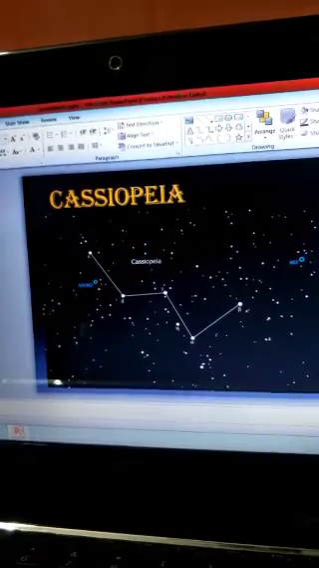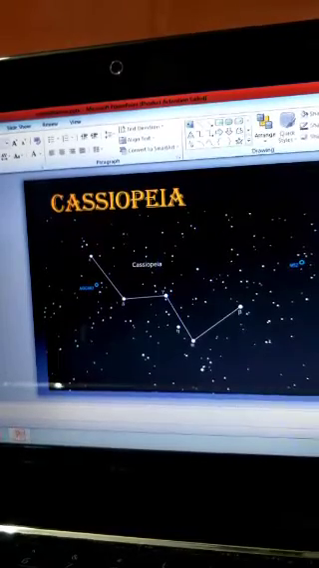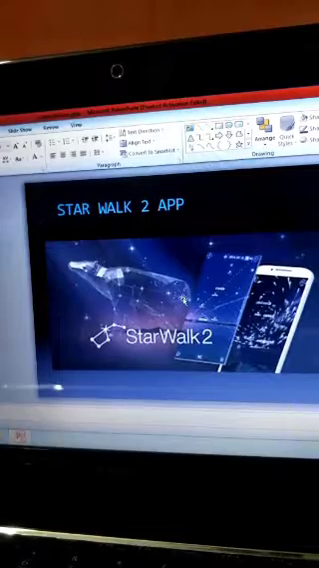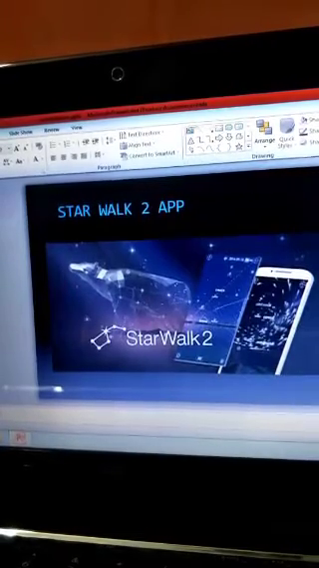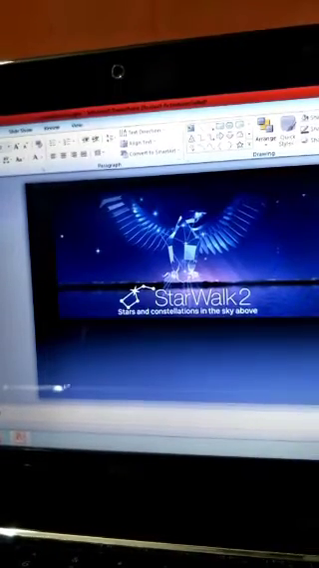You can see these through the Starwalk 2 app on an Android phone. If you download this app, you can see the various constellations from your home itself using that mobile app. Okay, thank you children.